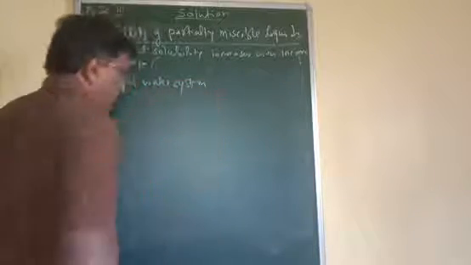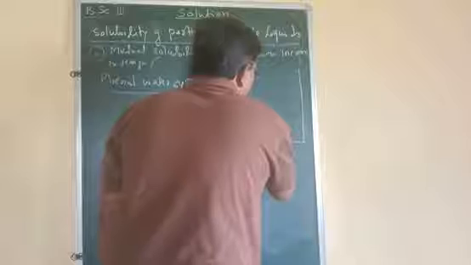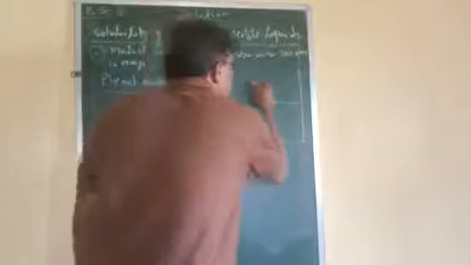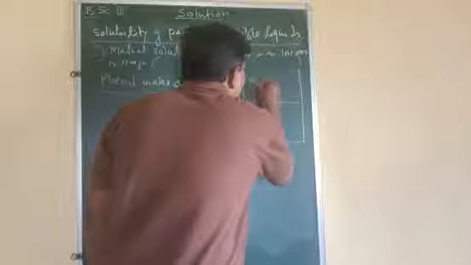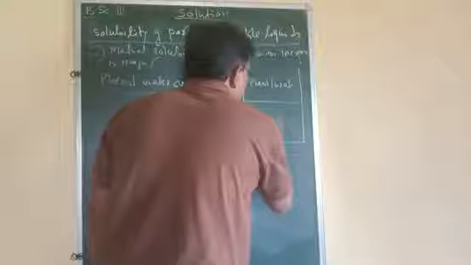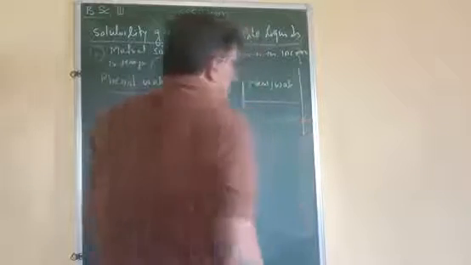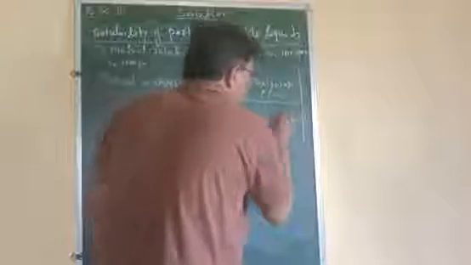Now here, if we consider a mixture of phenol and water at ordinary temperature, then it forms two layers: phenol in water and water in phenol.